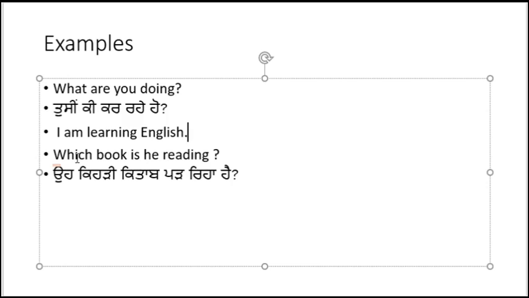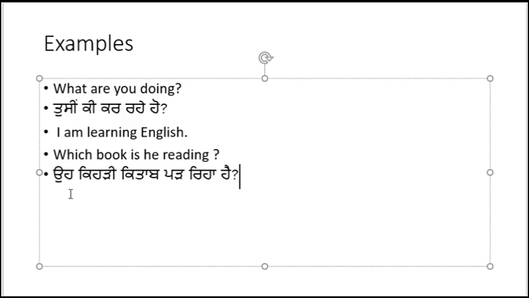One thing in here: whenever you make a sentence using which, then you have to use a noun, like which book, which color. You can't use only which, so you have to use a noun. So: which book is he reading? You have to remember that.